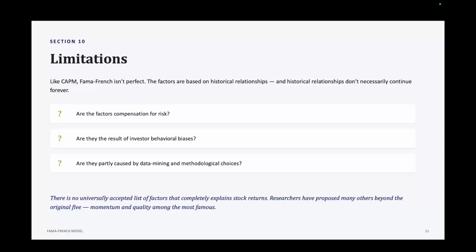And there are many other factors researchers have proposed beyond the original five. Momentum is one of the very famous ones. Quality is also another. So there isn't one universally accepted list of factors that completely explain stock returns.